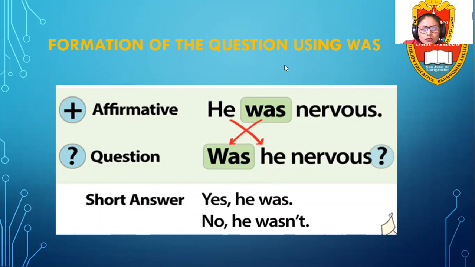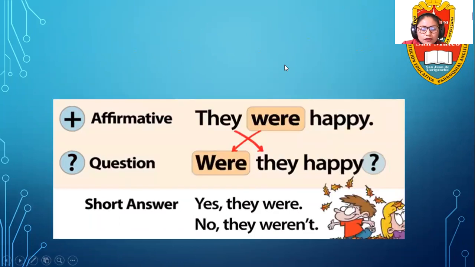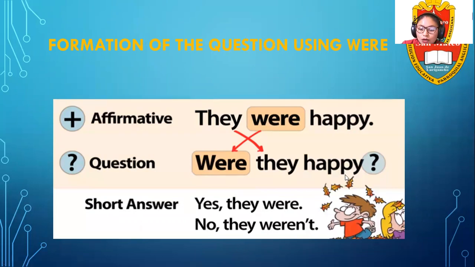Right? What about were? Look, in the case of were, we have the same rule. We change the place. The subject comes to the second place and were comes to the first place. They were happy is affirmative, and in interrogative, were they happy? And the possible answers are yes, they were, or in negative, no, they weren't. But remember, it happens when we start a question with the word was or the word were.